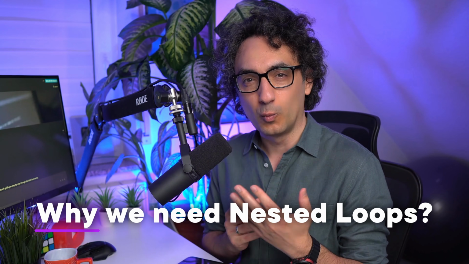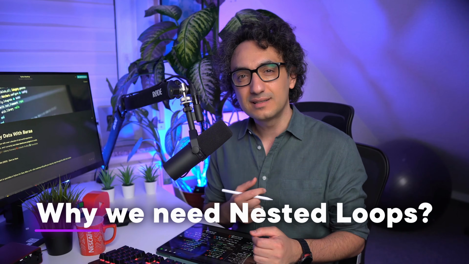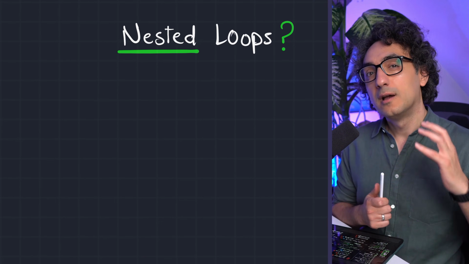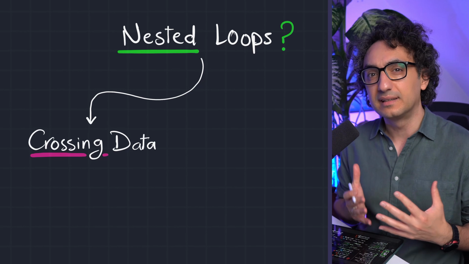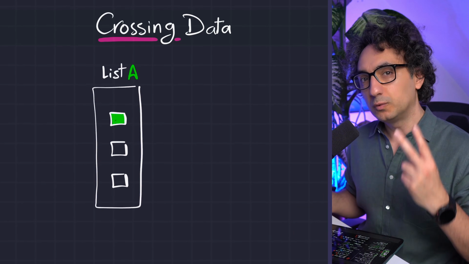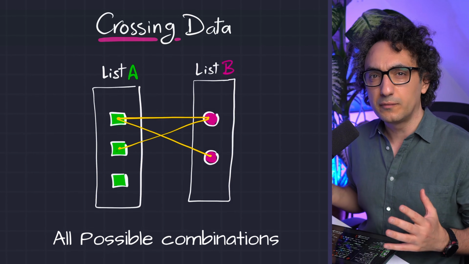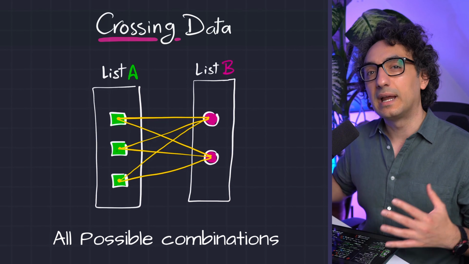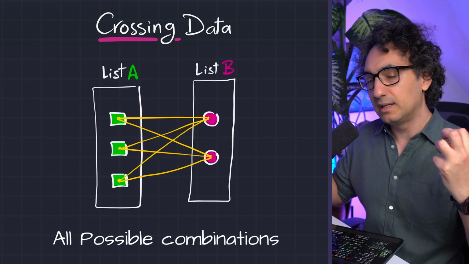Okay, so now we come to the real talk. Why do we need those things? When are we going to use nested loops in our data projects? For that, we have two major use cases. The first use case is for crossing and combining our data, or we call it pairing the data. So we have two different lists, and I would like to see all possible combinations of those two lists. That means I'm going to combine and pair each value from one list with the other values of the other list.